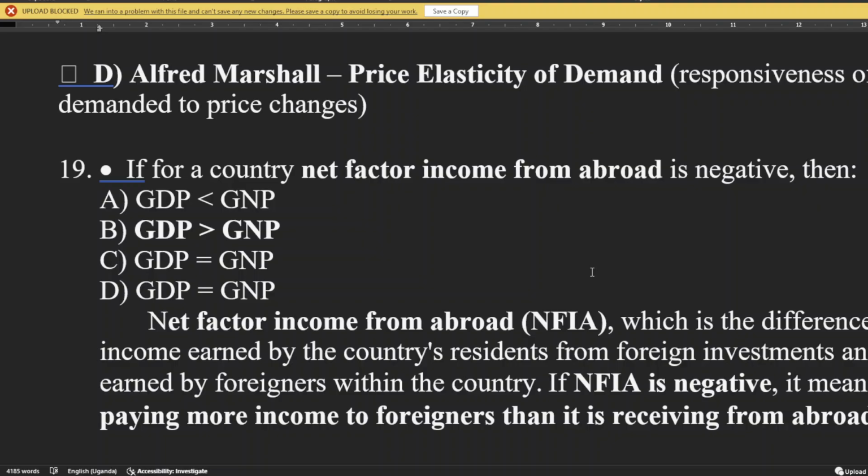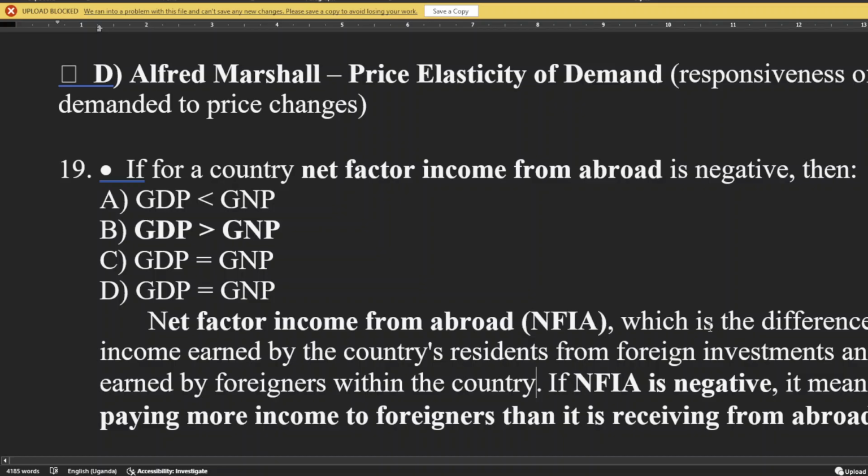Those whites have businesses in Uganda and we also have businesses in, say, Kenya. We earn, say, 10,000 US dollars from foreign investments, and the Americans earn 20,000 in Uganda here.